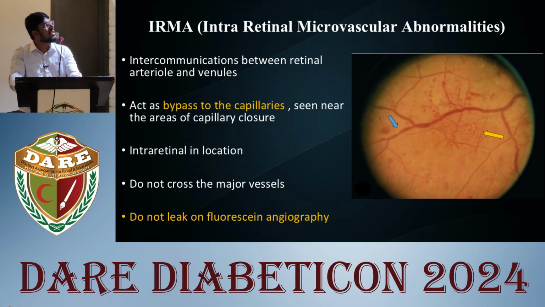IRMAs are shunt vessels present between arterioles and venules, usually located around the capillary non-perfusion areas, which act as a bypass to the capillaries. So they should be differentiated from new vessels. Usually in fluorescein angiography, IRMAs won't leak, whereas new vessels will leak.